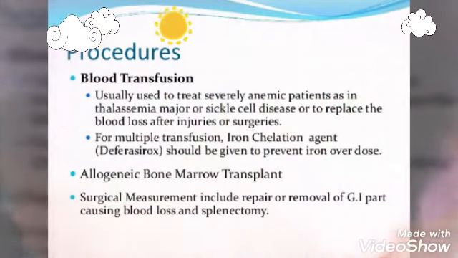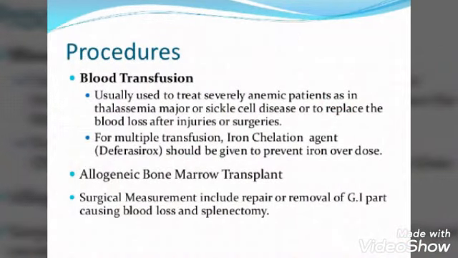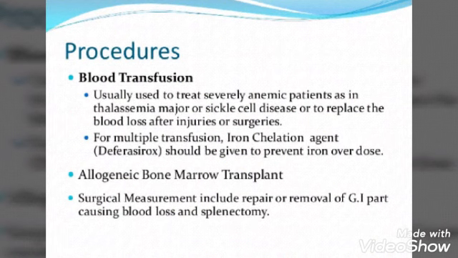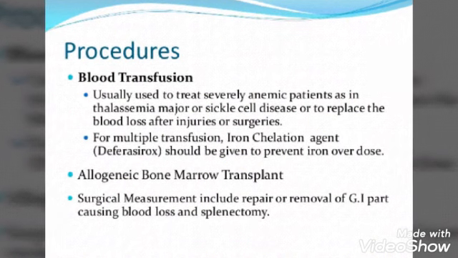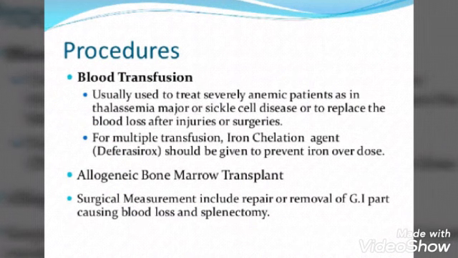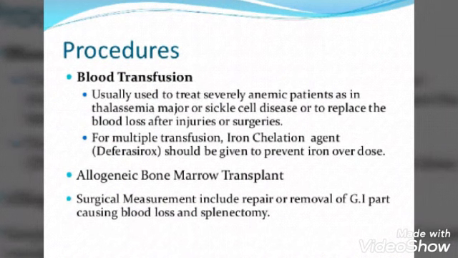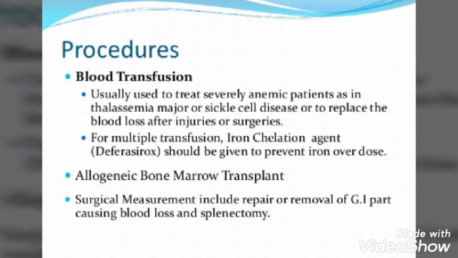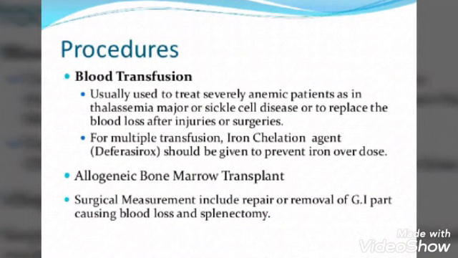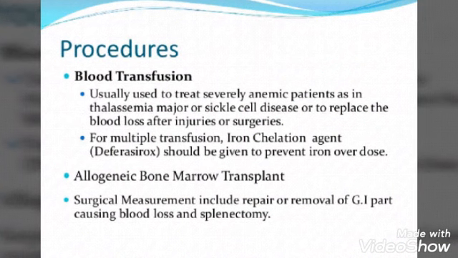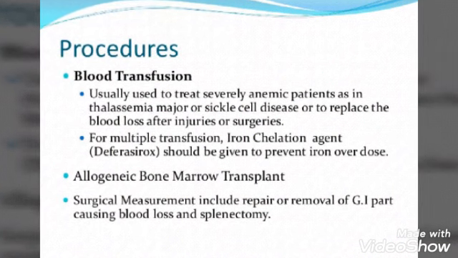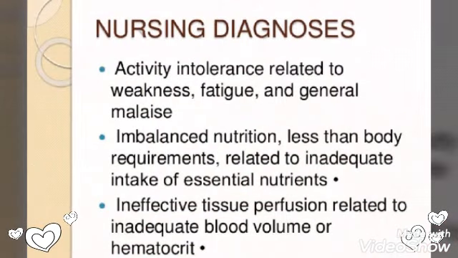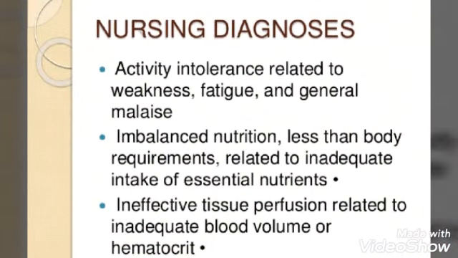Then in procedures, we do blood transfusion when there are severe cases of anemia in the body. In that we try to administer the blood packet to the patient so that the blood amount in the body can be increased. Then for surgical management we go for the removal of the GI part causing blood loss, and splenectomy.